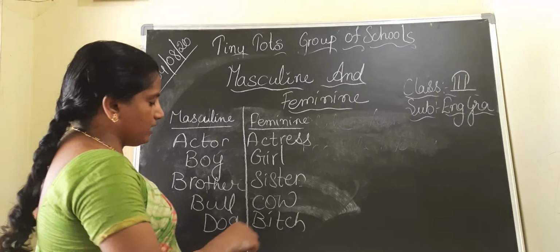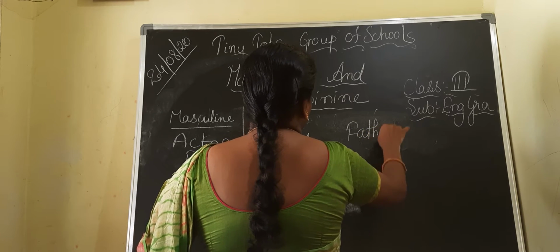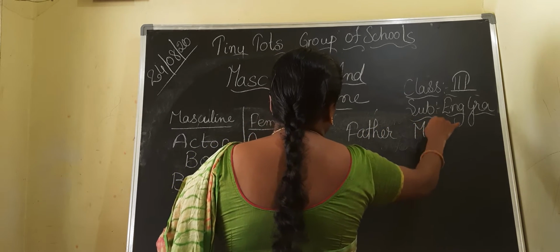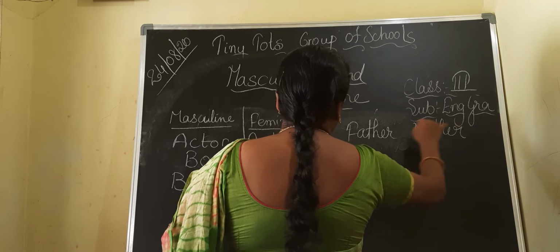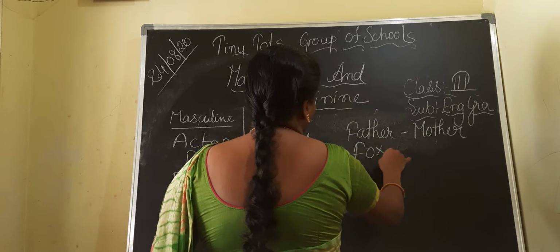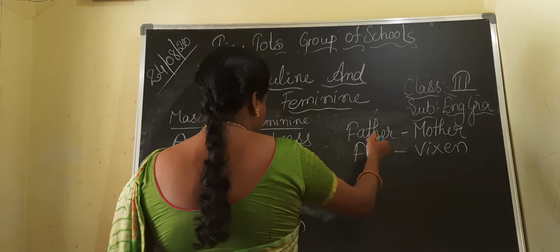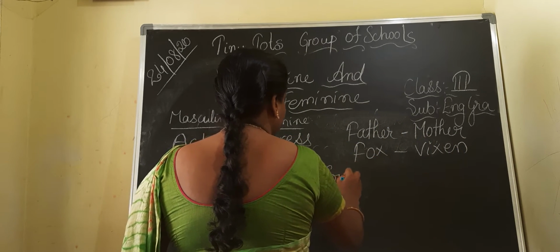Okay. Next here, father. Mother. Okay. Next, children, fox. Vixen. Next, children, gentleman.